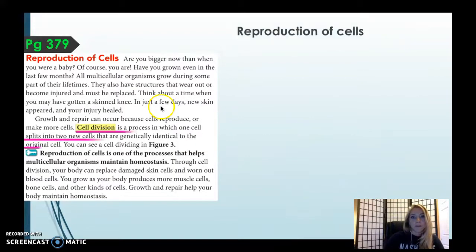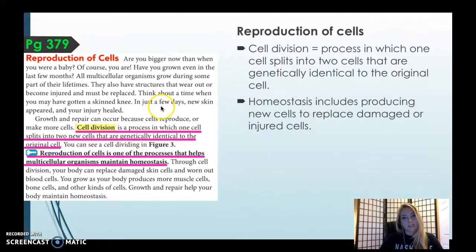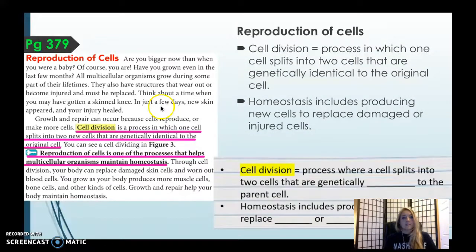Great job, everyone. Keep going. Reproduction of cells. Cell division. Cell division is the process where a cell splits into 2 cells that are genetically blank to the parent cell. Look at page 379, the underlined part where it says cell division. Cell division, they are genetically what? Identical to the parent cell.